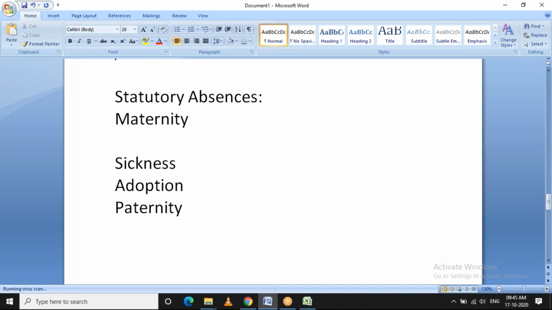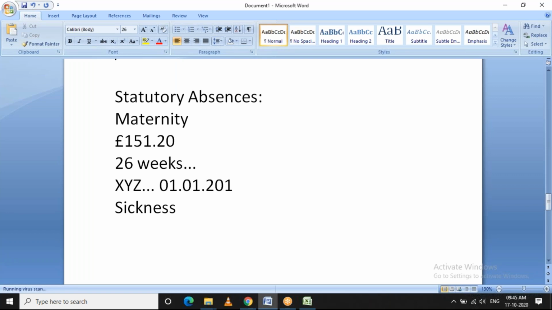So, for example, let's talk about maternity. The employee will receive a weekly payment of 151.20 pounds. To get this amount, the employee should be with the company for 26 weeks. Let's say an employee is working in XYZ company, working from, let's say, period 1 2020, and she is applying for leave on 1st of April 2020.